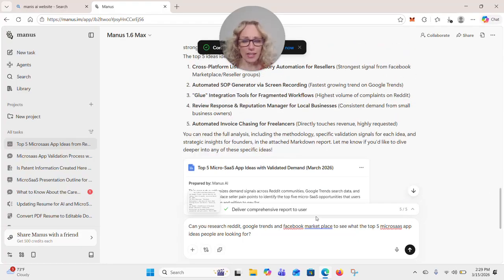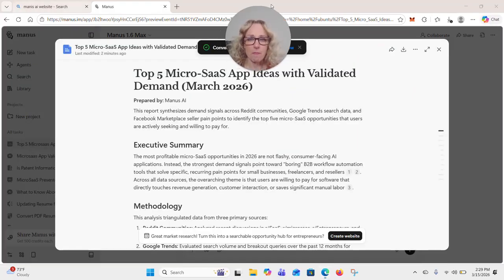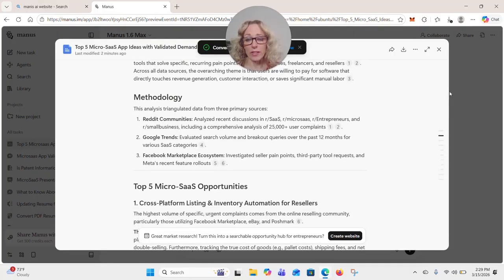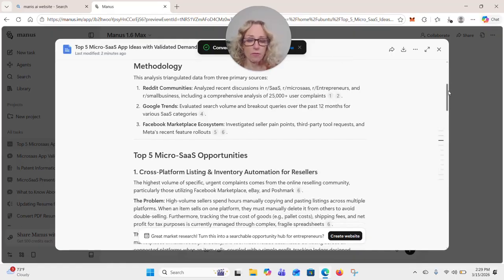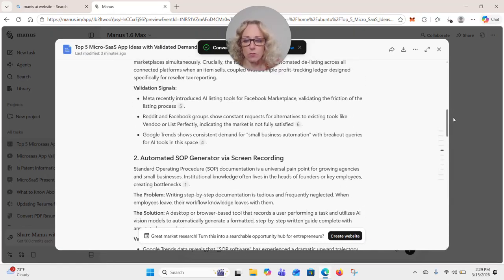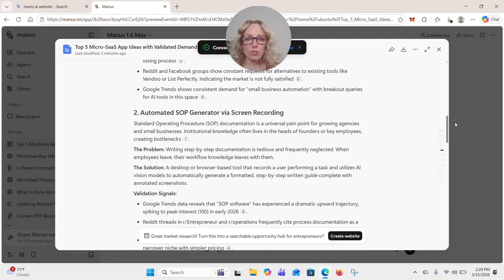It gave me this Google Doc right here, top 5 MicroSaaS application ideas with validated demand. It went out and looked at all of the different platforms, rather than me having to go to each platform, compile those, and then add that to one of the AI tools to look at. So you can go to Manus, ChatGPT, or Claude and just use that same prompt, and it will give you the top 5 MicroSaaS opportunities and break it down for you.